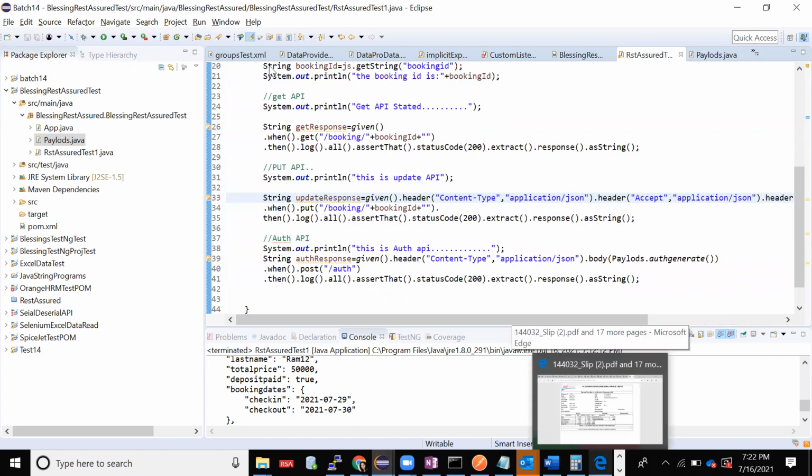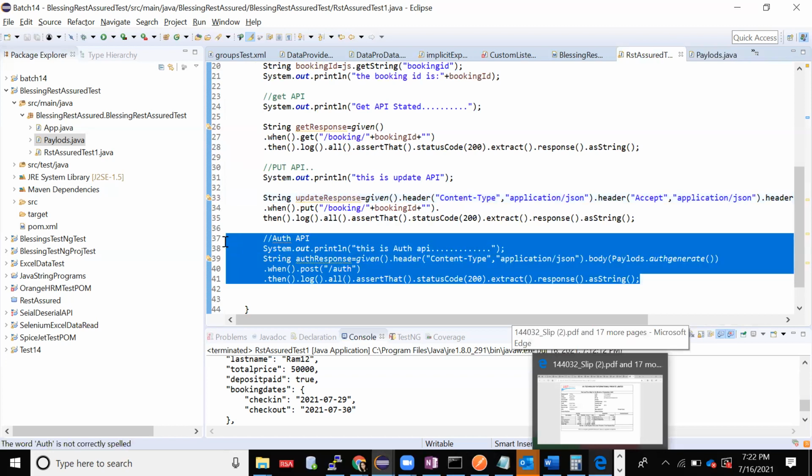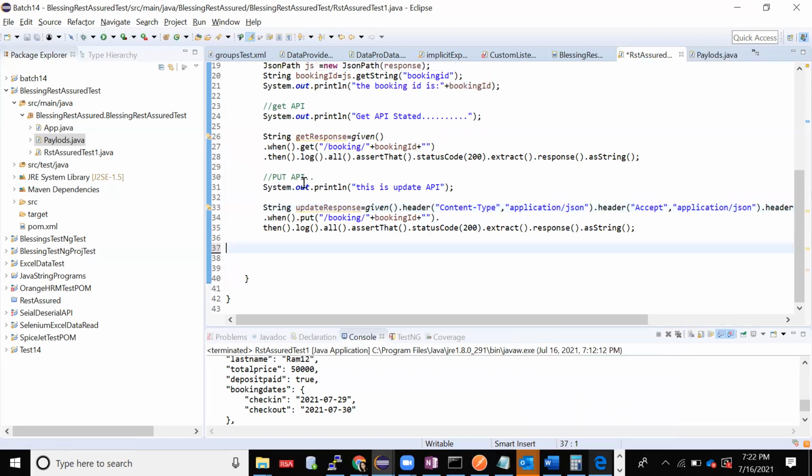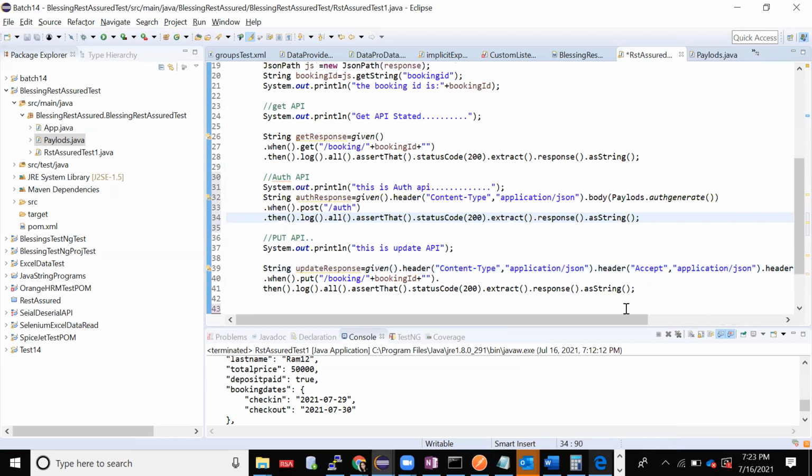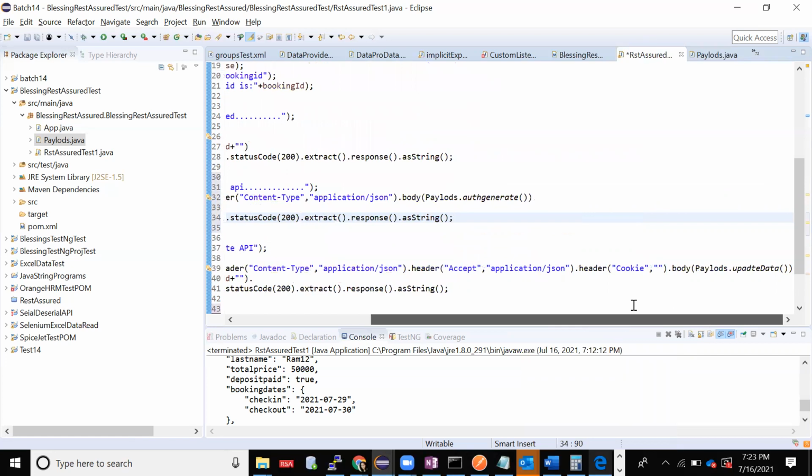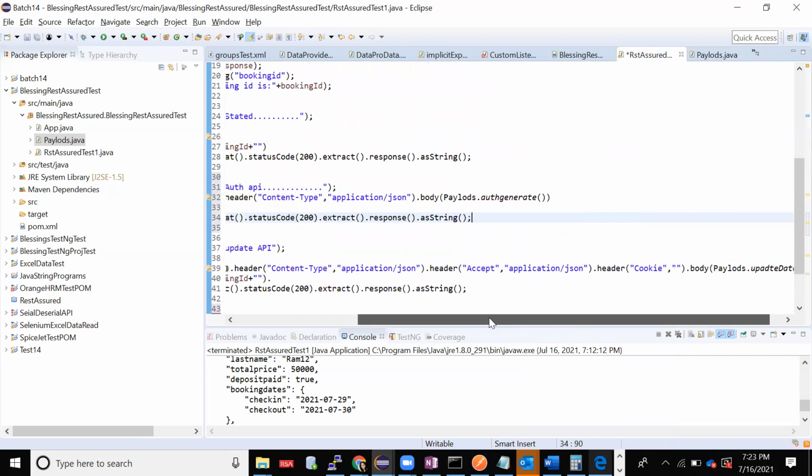Hopefully it works. But before doing an update, for update you need the authorization, right? I'll keep the API after get, I'll keep authorization, because I need to generate the authorization. That I need here as an input, as a cookie value.